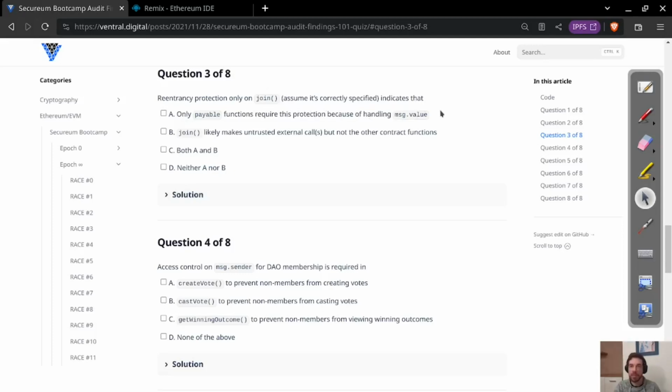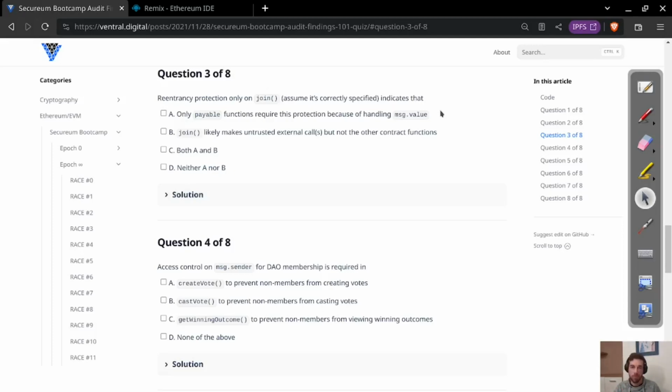And we can immediately say that this is not correct because this has nothing to do with the function being payable or with message value. As we already said, reentrancy is about the function making an external call.